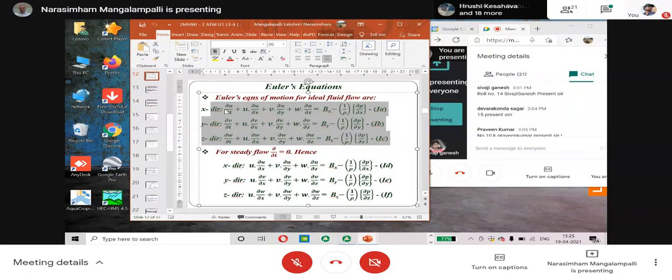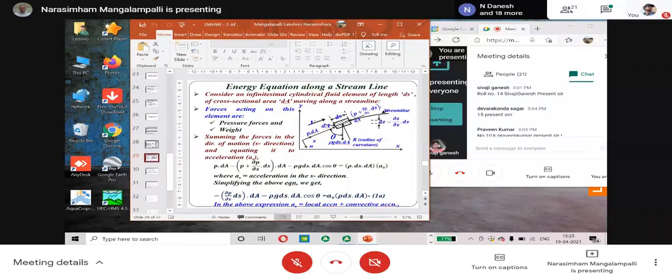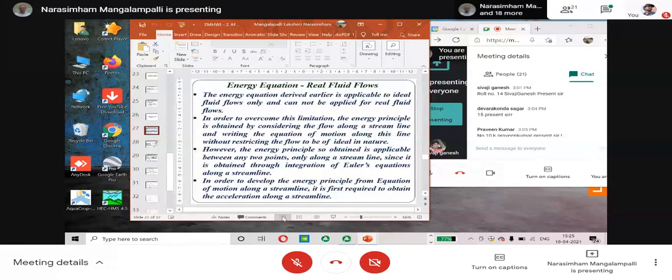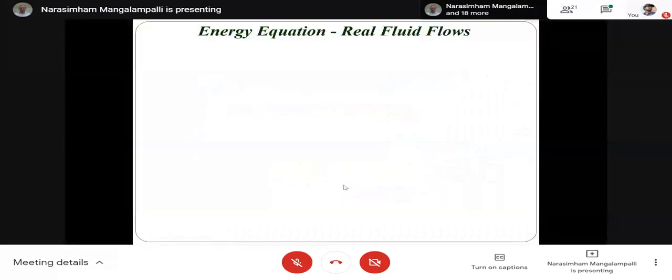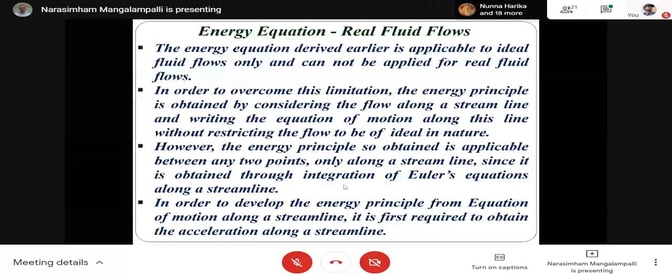So now what we do is, we'll consider a similar equation along a streamline. So in order to develop the energy principle from equation of motion along a streamline, it is first required to obtain the acceleration along a streamline.